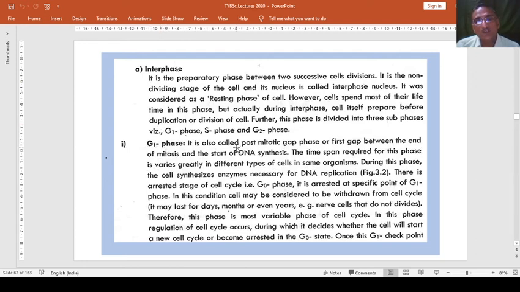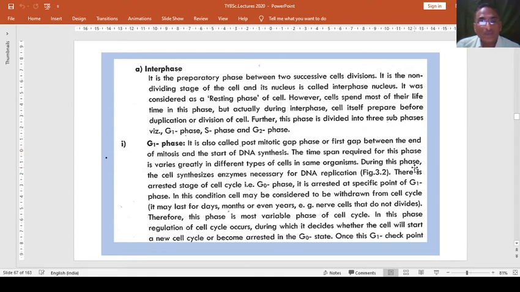G1 phase, it is also called as post-mitotic gap phase, or first gap between the end of mitosis and the start of DNA synthesis. Means pre-DNA synthesis phase. The time span required for this phase varies greatly in different types of cells in same organisms. Even though the organisms are same, but division time may be different. And as we have seen in previous figure, this time is about 10 hours in first phase.